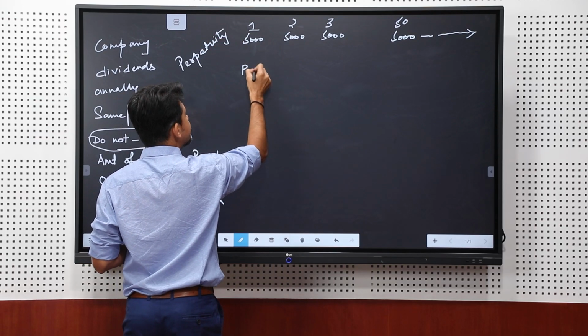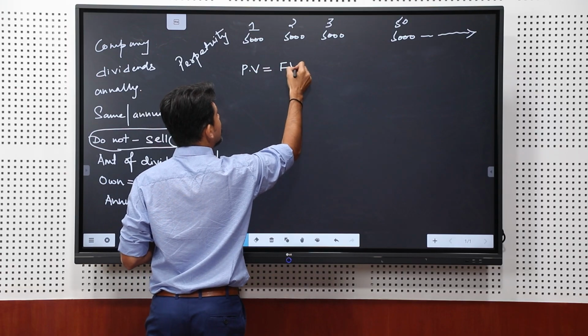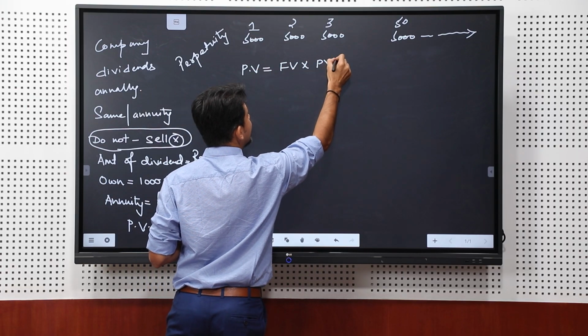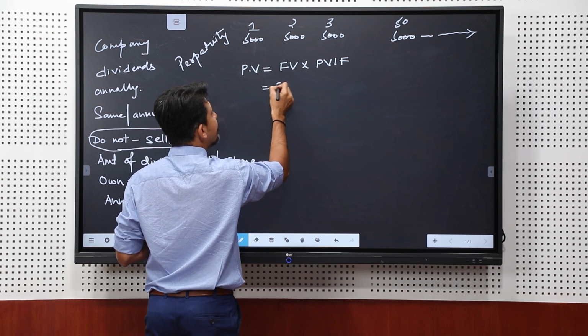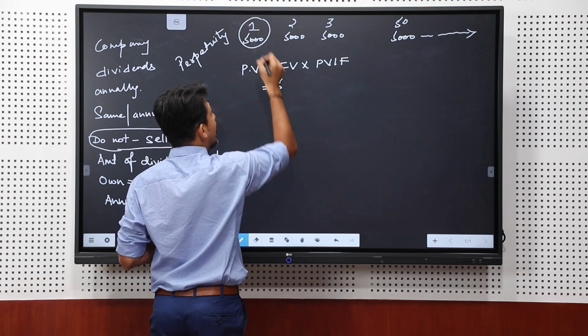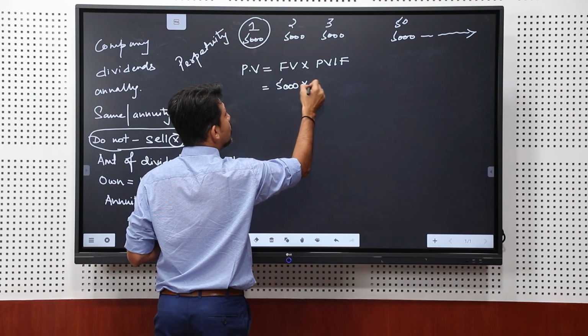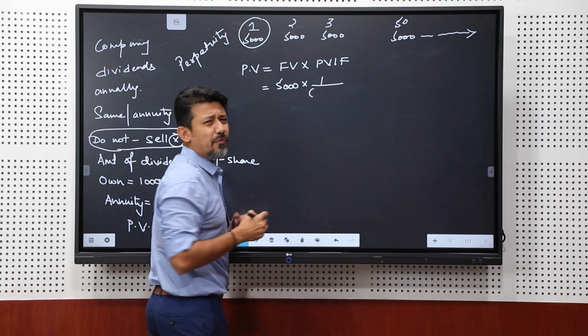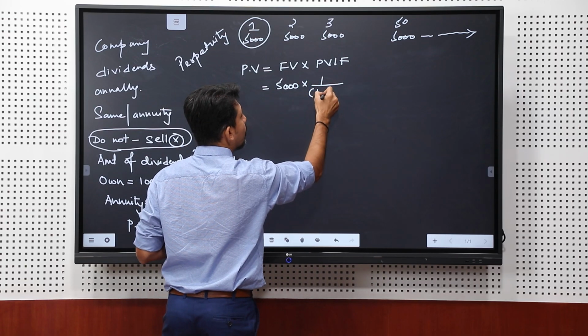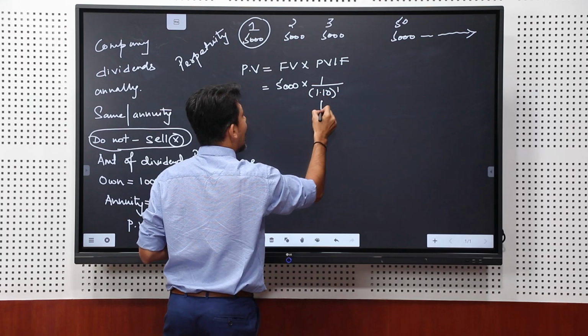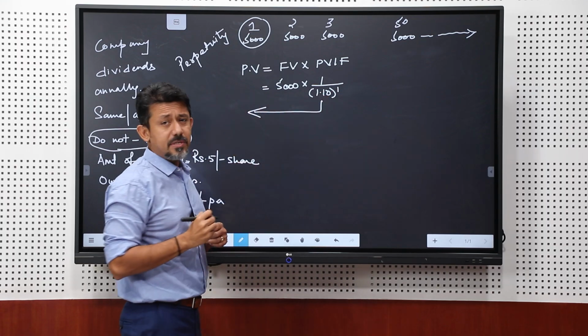Now we've done this before, that present value is equal to future value into PVIF. So if I was talking about year 1, I would have said 5000 into 1 upon, let's say the rate of interest is 10%, 1.10 raised to 1, and that's how I would have calculated the present value.